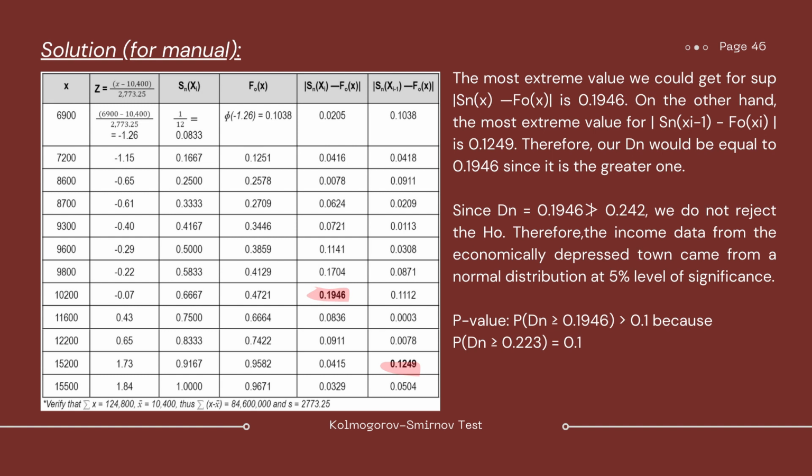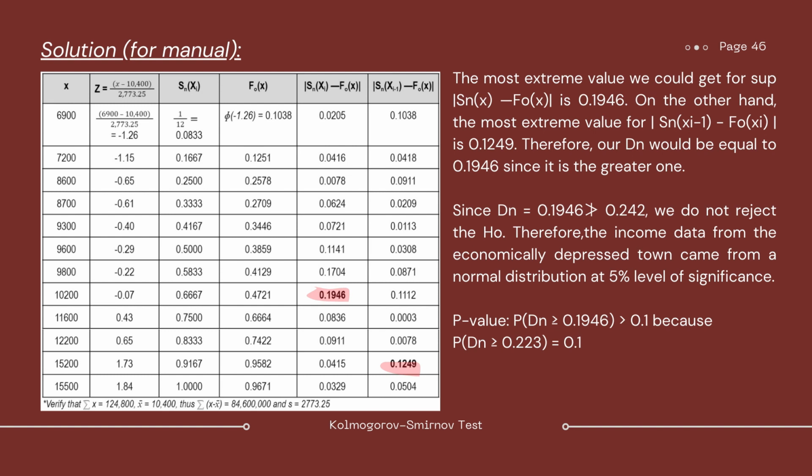And for F null of x, gagamit tayo ng standard normal table para makuha yung value ng phi of z. Tapos yung the following columns, which is yung nagawa naman na natin sa previous topic, which is yung one sample case. So let's have an example. So first, ayan yung x natin, 6,900. Tapos yung z natin, plug in lang natin siya, which is 6,900 minus 10,400 over 2,773.25.